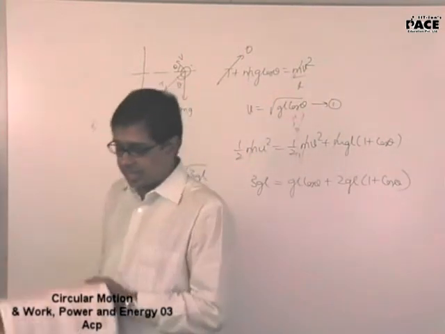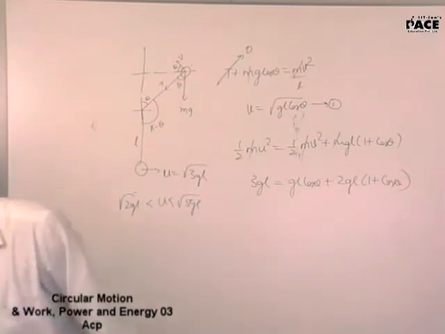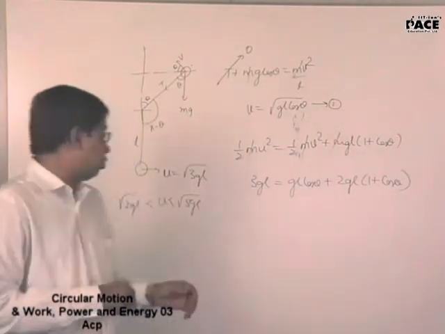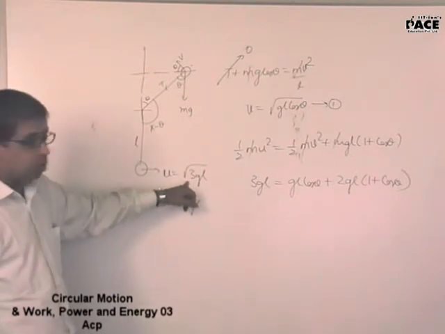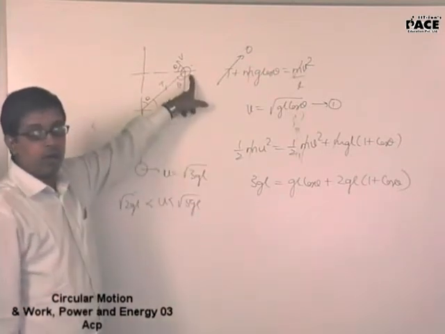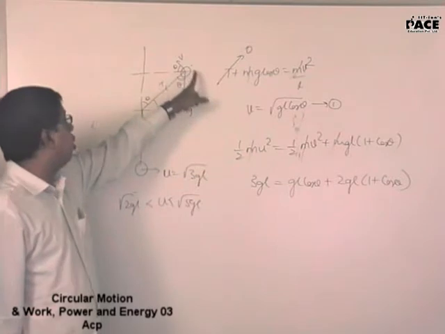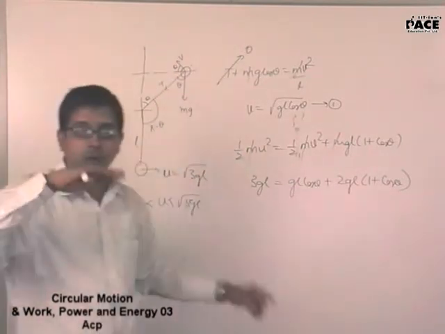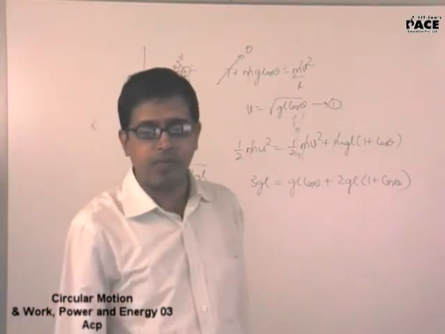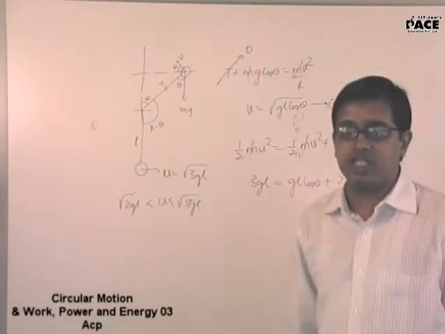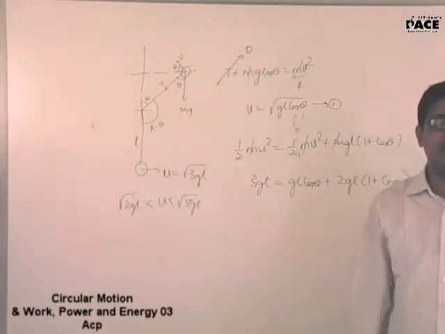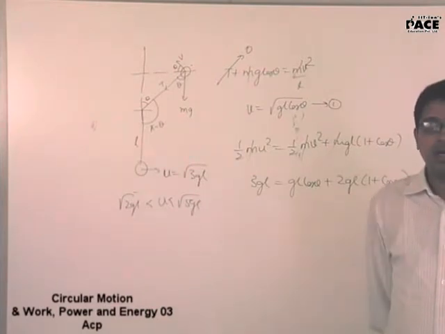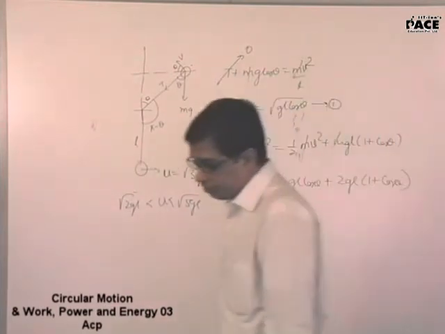57th question is exactly on the same parallel track of what we have done for under root 4gl. Only thing, he has given you a value. He is asking you at what value will it be? Will the theta become zero? What is the maximum height to which it goes? Exactly the problem which we have done for under root 4gl. The only difference is here numerical values are given. Yes, sir. I expect all of you to solve 57.